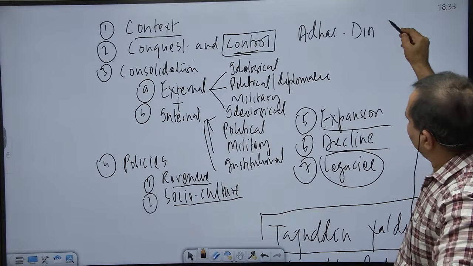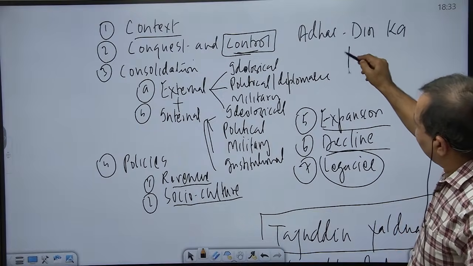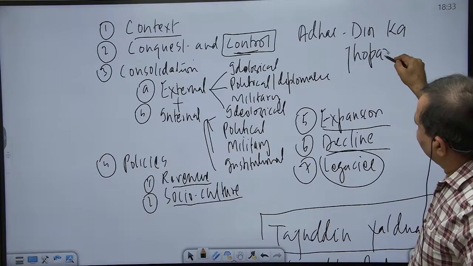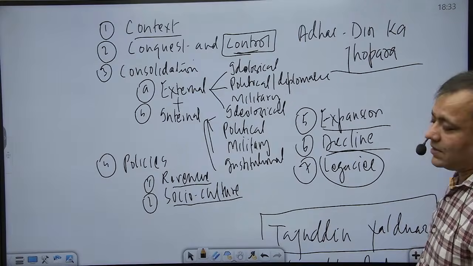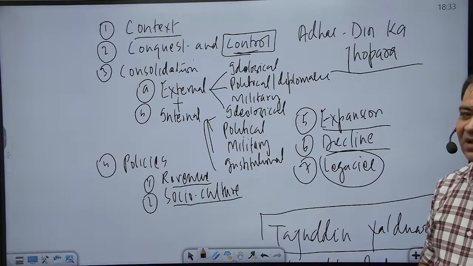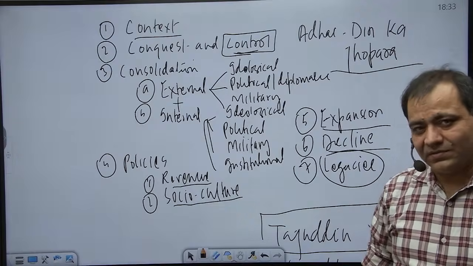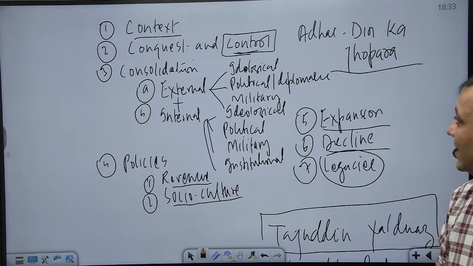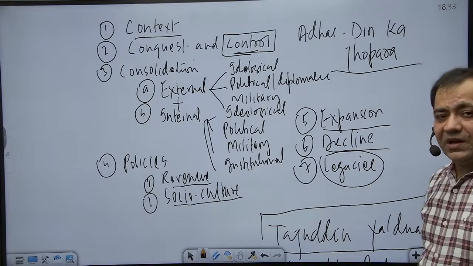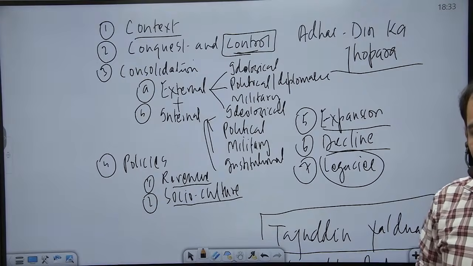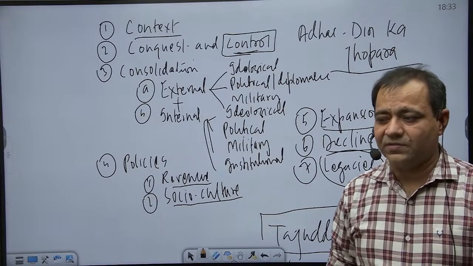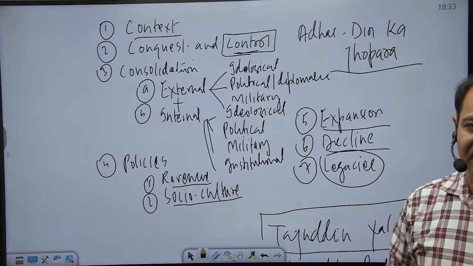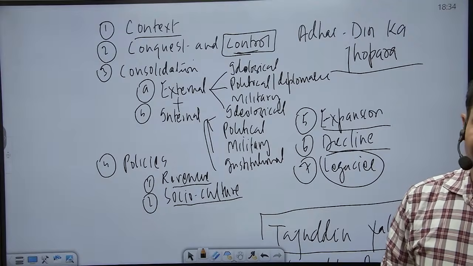So who built Adhai Din Ka Jhopda? In English, lightly you can say it a hut of 2.5 days, but this is not how the names are translated, just for the sake of understanding. So Adhai Din Ka Jhopda at Ajmer is a mosque. And who built this mosque? This mosque was built by Qutbuddin Aibak.